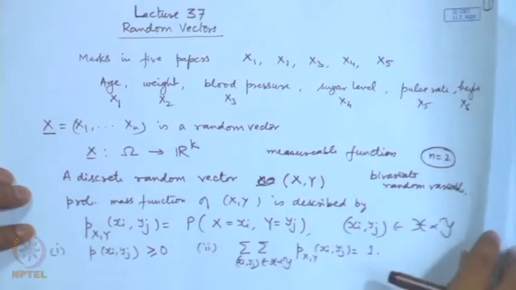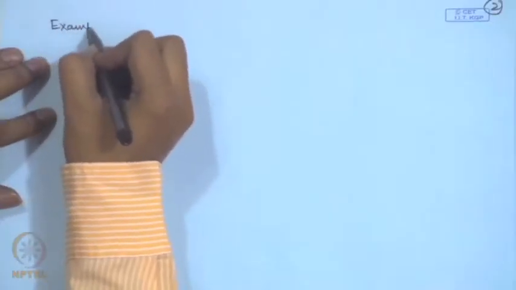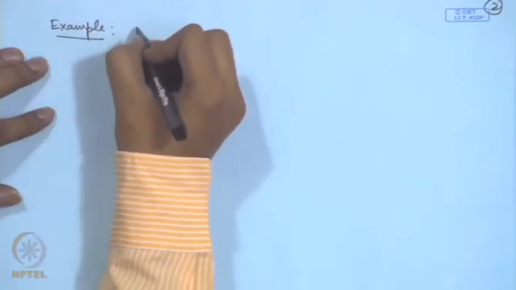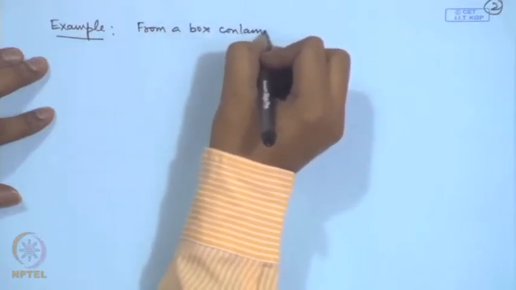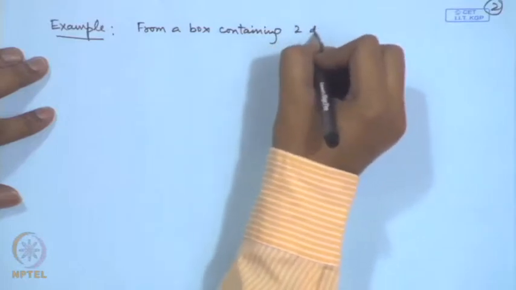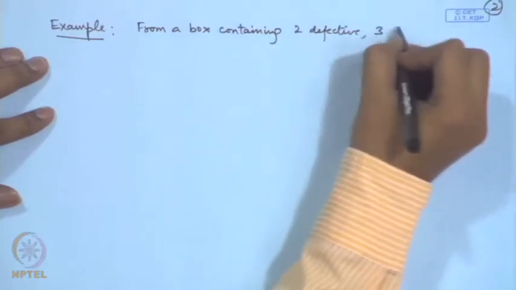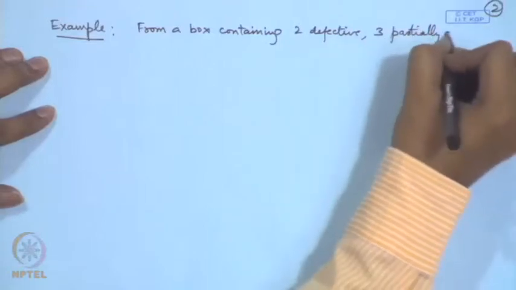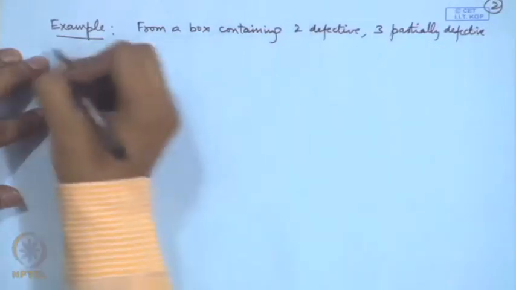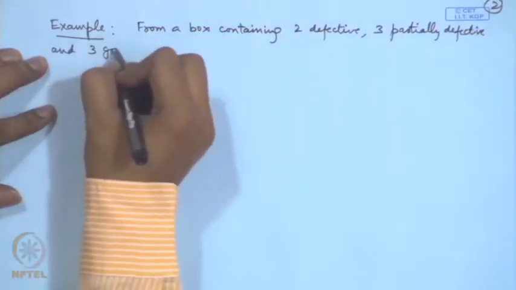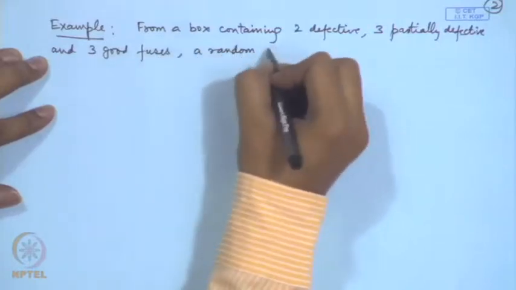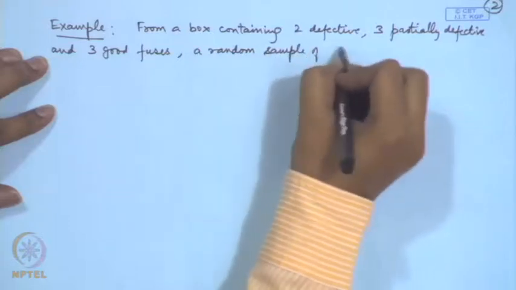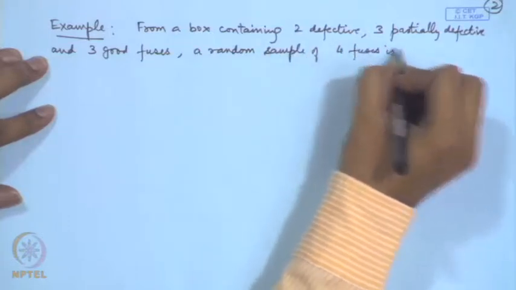Let me explain through one example here. From a box containing 2 defective, 3 partially defective and 3 good fuses, a random sample of 4 fuses is selected.